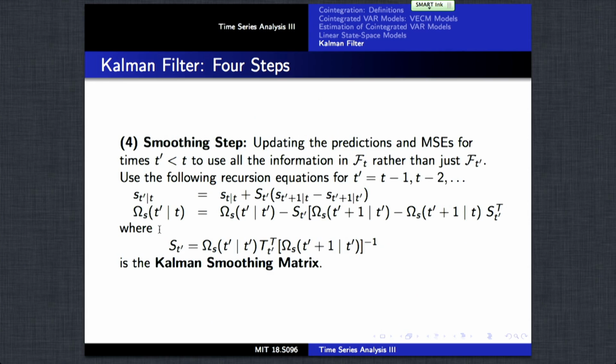And then finally, there's a smoothing step, which is characterizing the conditional expectation of underlying states given information in the whole time series.